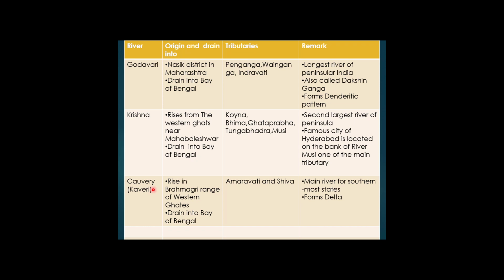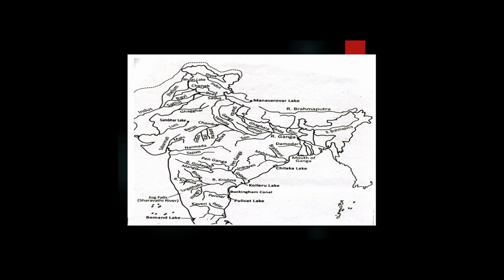And the river Kaveri makes the second biggest waterfall in India, that is Jog Fall, over the Sravati river, and there is a hydroelectric power station on the river Kaveri, which supplies the Mysore part of Bangalore and the Kolar goldfield of the state Karnataka.